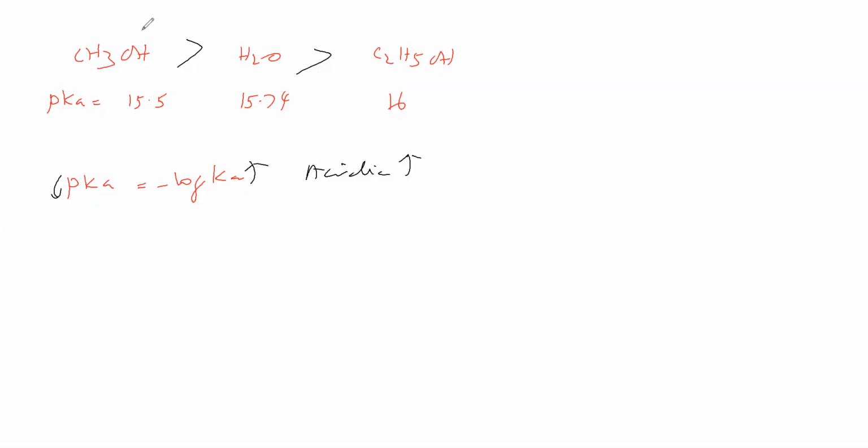But what is the exception? Methyl alcohol is coming under exception. This methyl alcohol is more acidic than water. Okay, remember that methyl alcohol is more acidic than water. Generally, alcohol is lesser acidic than water. In that, the exception is methyl alcohol.